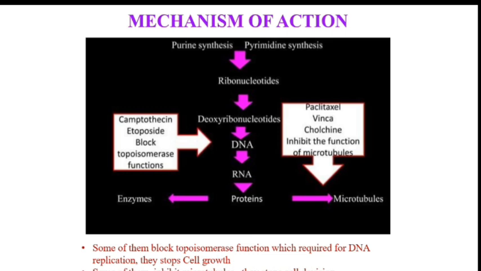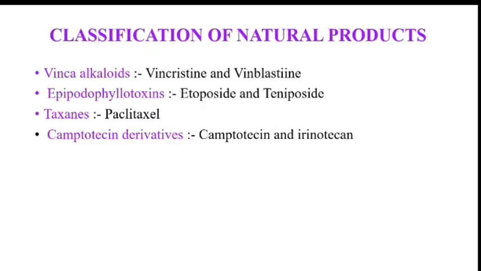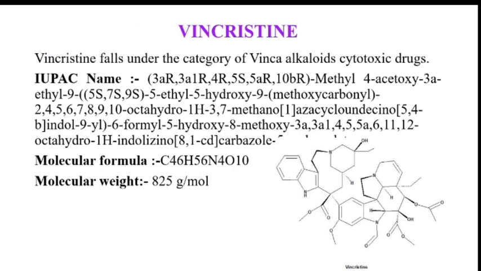replication, and some agents inhibit the function of microtubules, which are essential for cell division. Classification of natural products: vinca alkaloids, epipodophyllotoxins, taxanes, and camptothecin derivatives. The drug is vincristine. This comes under the category of vinca alkaloids.